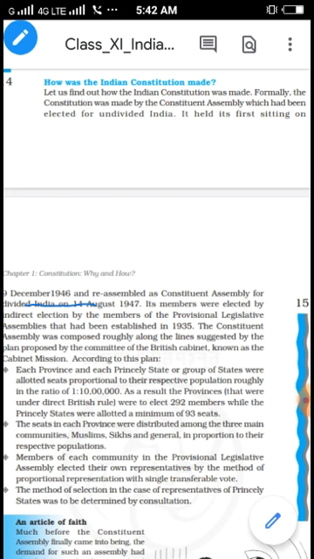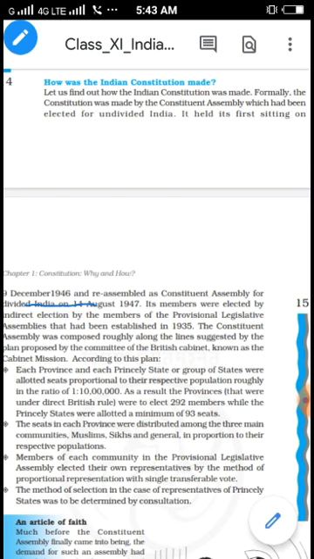The members who were elected in this Constituent Assembly, their selection was done based on the Cabinet Mission Plan. As you know, the Cabinet Mission Plan was introduced in India in 1947 when the British government was going to ensure the freedom of India for Indian people. So based on this Cabinet Mission, in our country we have functioned our Constituent Assembly.